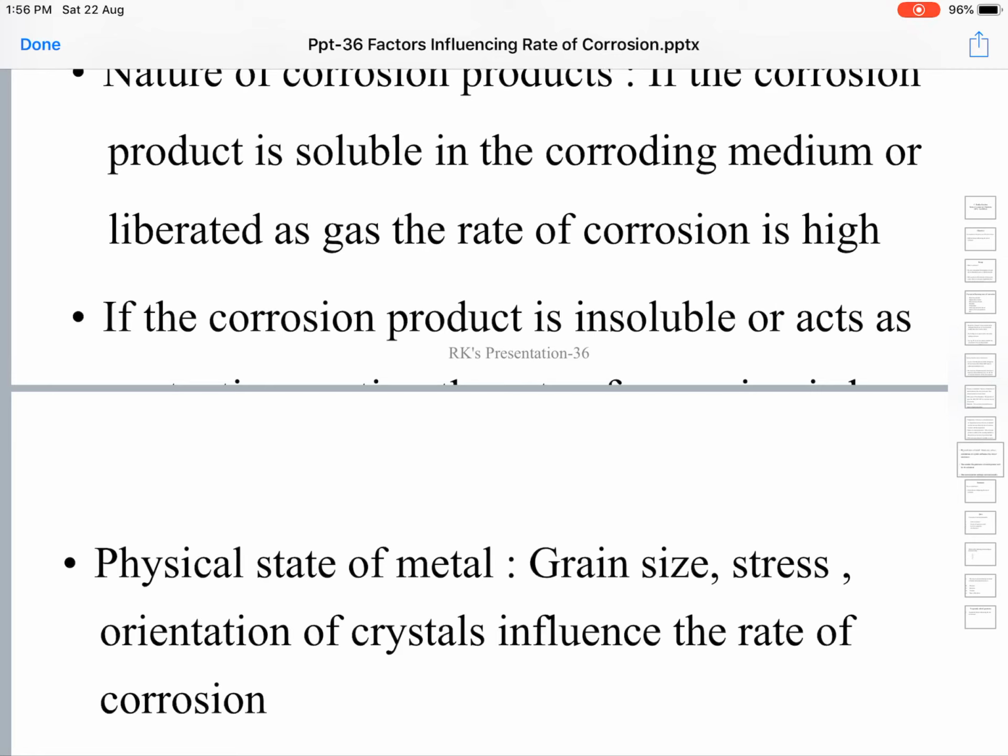As the grain size of the metal decreases, the surface area of the metal will go on increasing, and so will the rate of corrosion. The rate of corrosion increases with decreasing grain size.